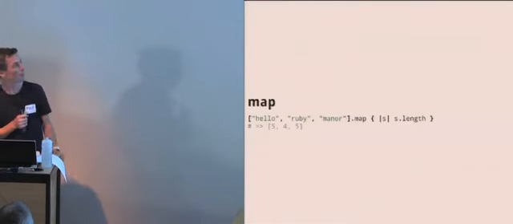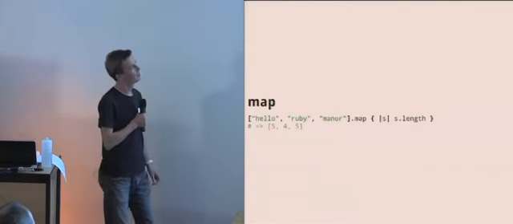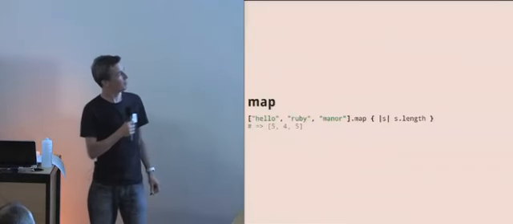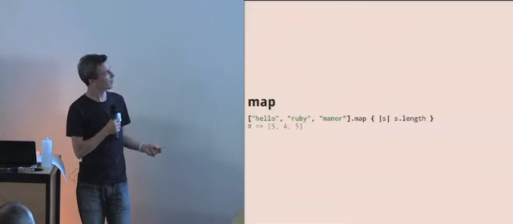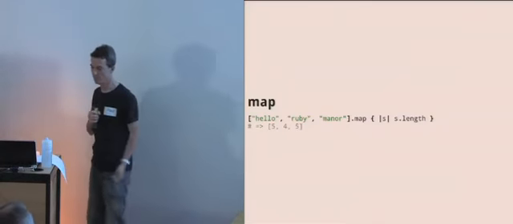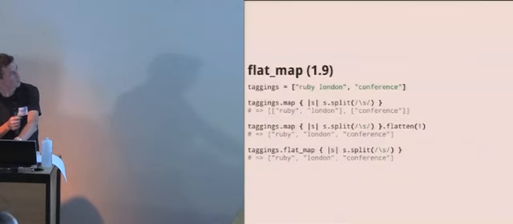Well, the big one is map, which takes all the stuff that we put in and applies some kind of function to it. In this case, we take each word here, find its length, and we get the length of each word. That's fairly simple. I hope you've seen that quite a few times.